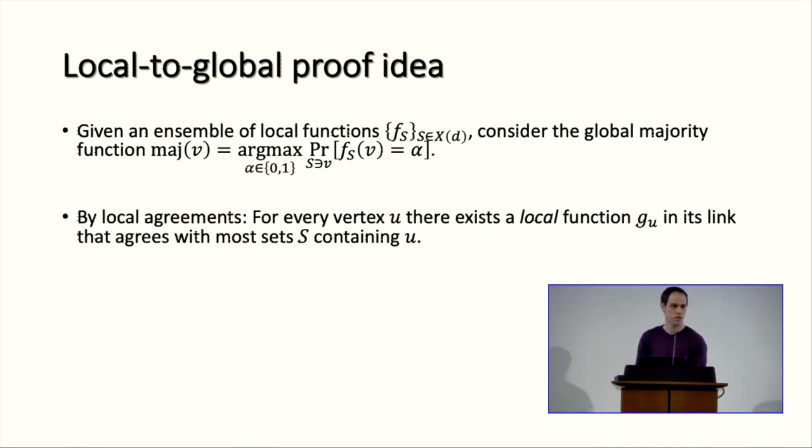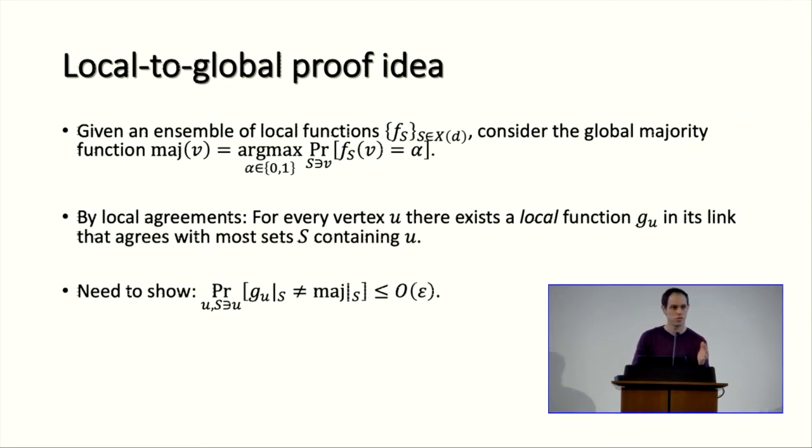And we know by the local agreement that every vertex U has some opinion on every vertex in its link, which by the local agreement condition agrees with most sets that contain this vertex U. So for every vertex U, it has a local opinion on all the vertices in its link, which agrees with the faces that contain it. Essentially what we need to show is that these local functions on the vertices U agree with the global majority function.